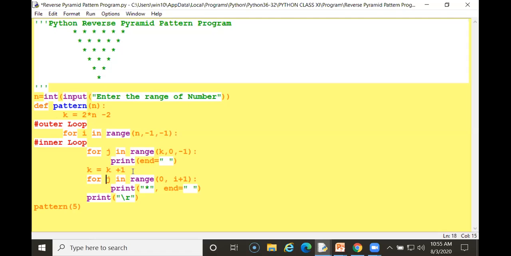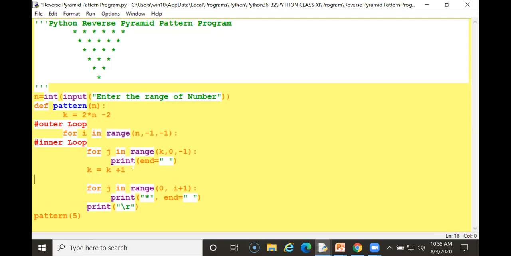This is also an inner loop. So this is called a nested loop. Remember it, nested loop. If one loop contains many loops, that is called a nested loop.